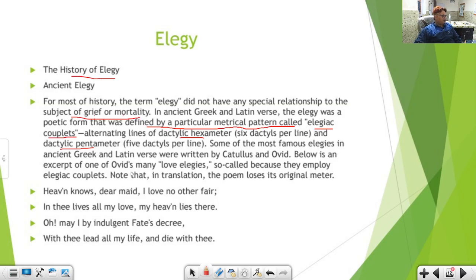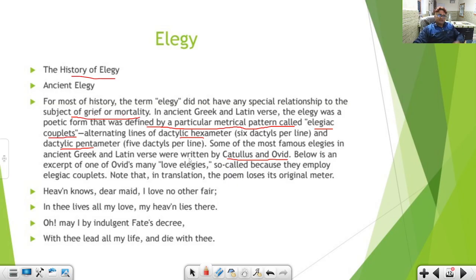Okay, iambic, we have already studied about iamb, and now this is dactyl, another meter. There was pentameter, here is hexameter. Hexameter means 6 feet per line. Some of the most famous elegies in ancient Greek and Latin were written by Catullus and Ovid. Ovid is a very popular ancient poet.